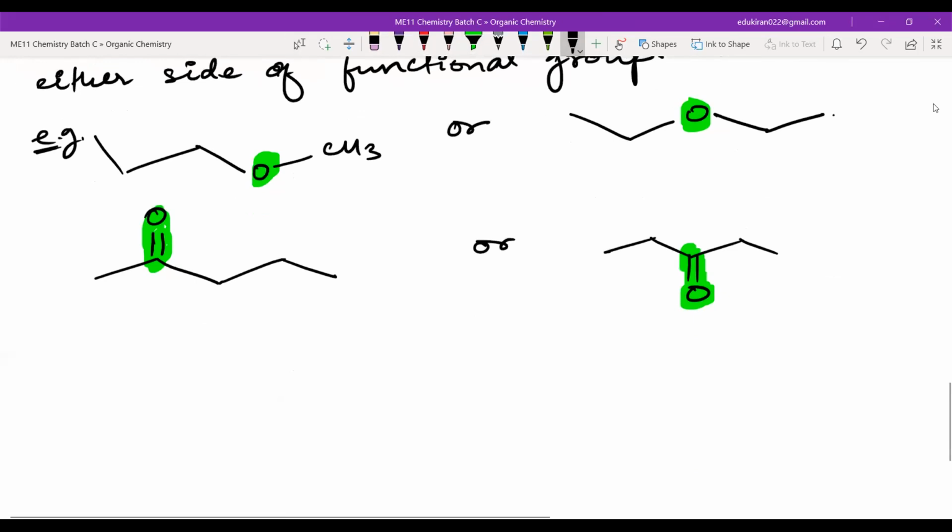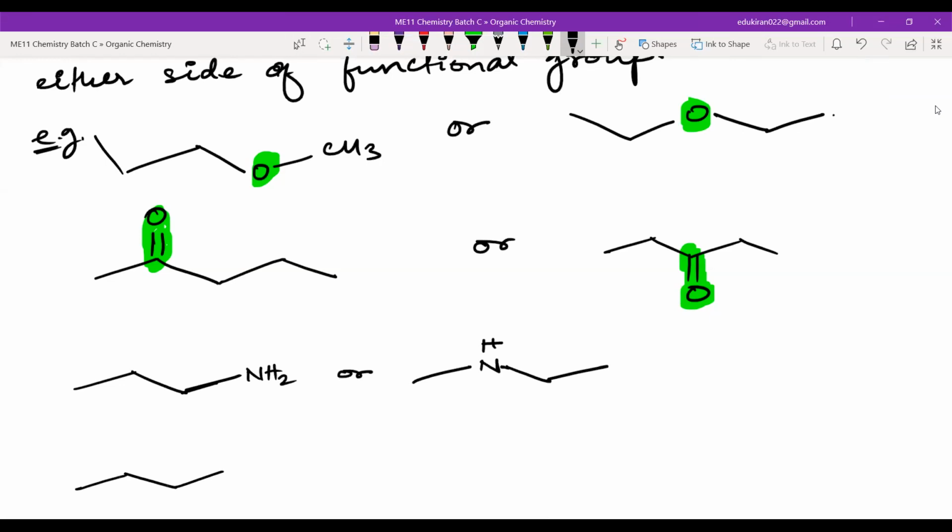You can have many examples like this. This is also one more example. Or you can also have double bond O and OCH3.